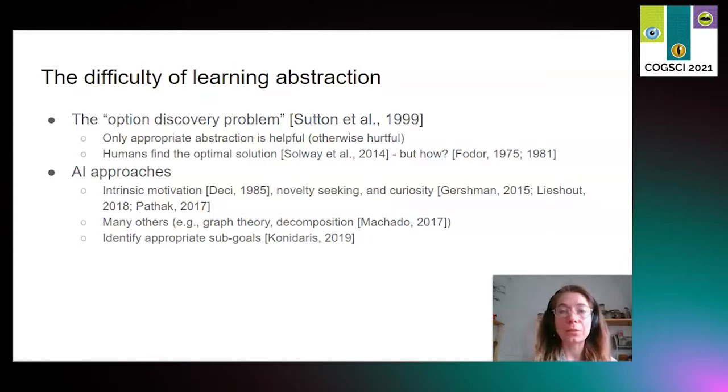Oftentimes, agents mimic novelty-seeking or curiosity, so they reward themselves for seeing a new state or taking a new action to be more exploratory and enhance their chances at finding the final reward. What we wanted to do in this study was to look at how humans solve this problem.